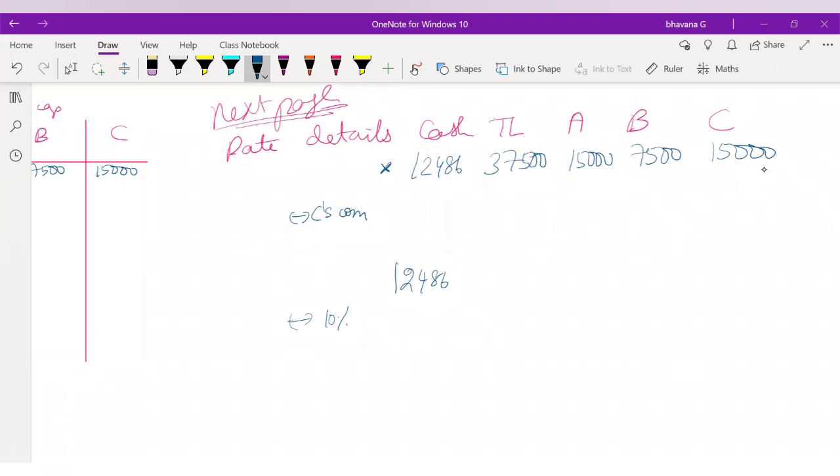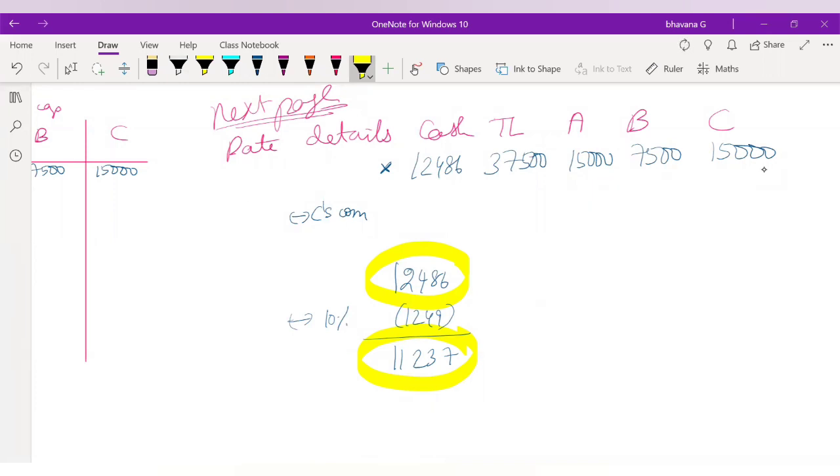12,486 minus 1,249 will happen. Okay guys, wait. First let me explain and just get back. So you will do minus 1,249. The answer you will get is 11,237. Now you guys have to tell me whether the amount which is distributed to the partners is 12,486 or is it 11,237? Which is the amount which is going to be distributed to the partners? Whether it is 12,486 or 11,237? Can you guys answer?